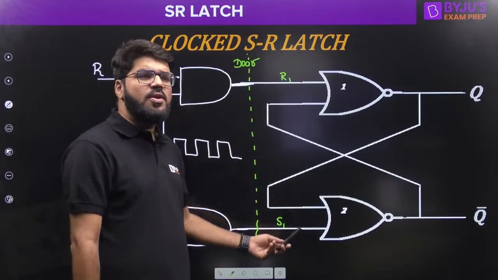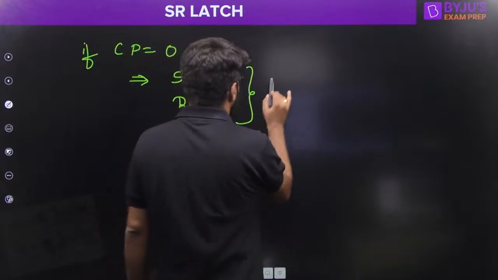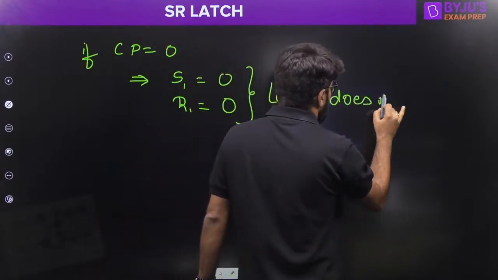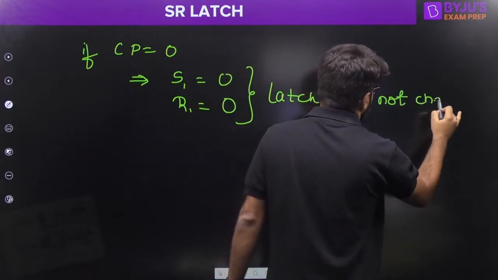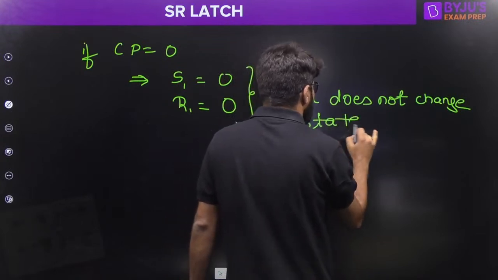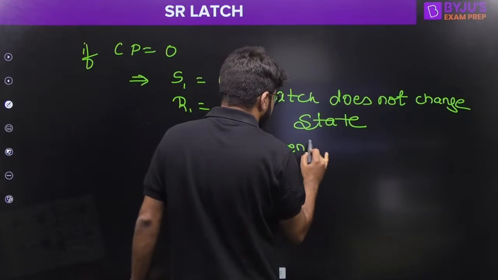We know that for SR equal to 00, the device will not change the state. The latch does not change the state